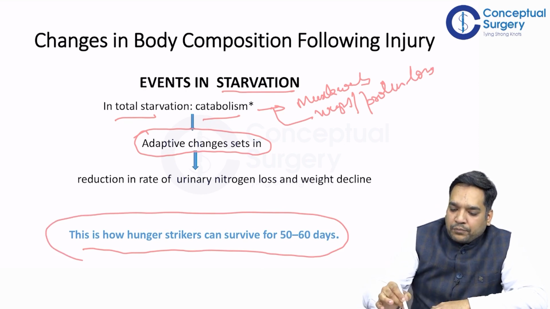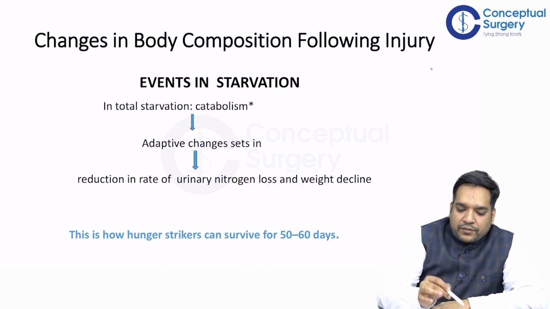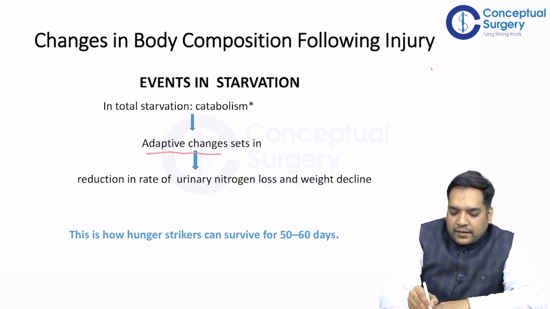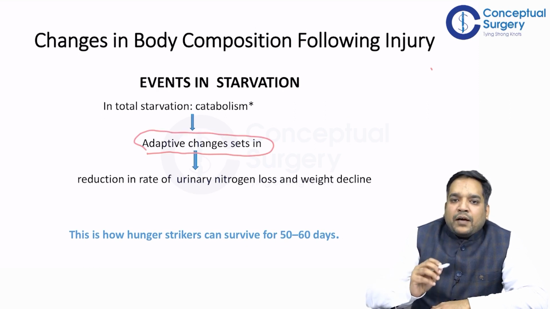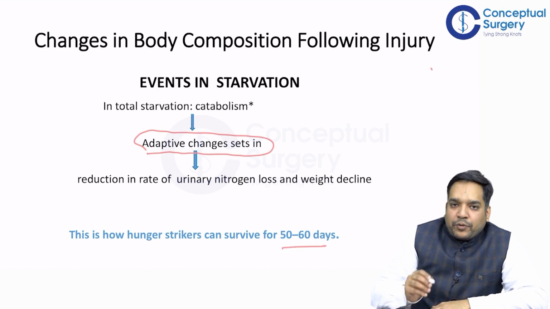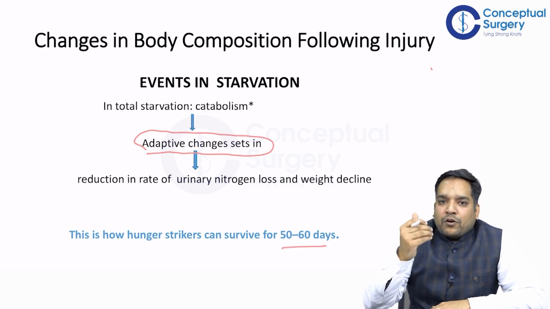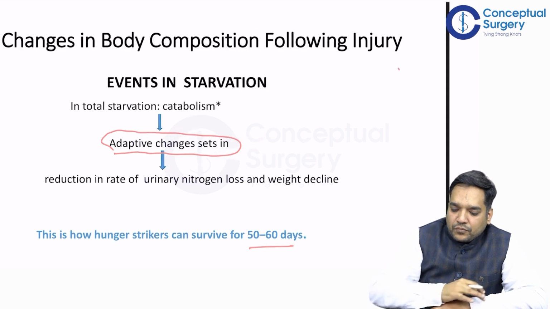Guys, please just remember adaptive changes in starvation. This is the factor why people are able to do a total hunger strike for 50 to 60 days, because adaptive changes decrease the rate of protein loss and also decrease the rate of weight decline.